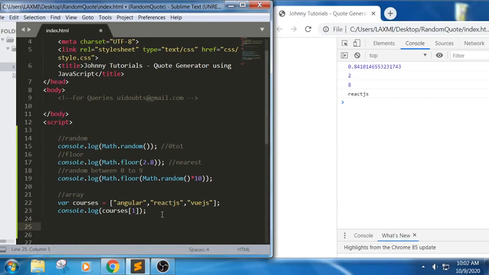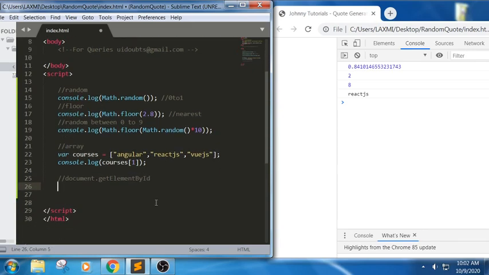Next one, in JavaScript, if I want to access any HTML element, we have a DOM method called document.getElementById. What is the use of this? For example, if I want to access a particular element, manipulate the data, change some data, or perform some action, then we can use this.